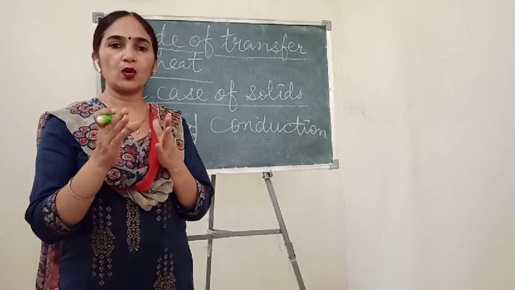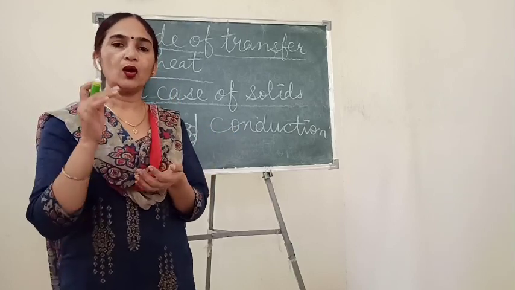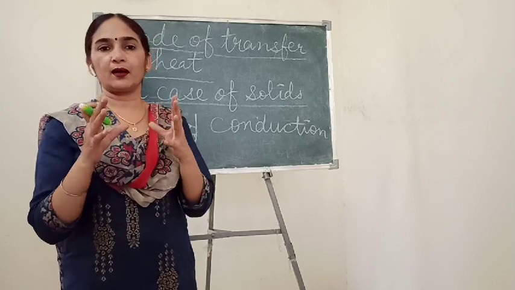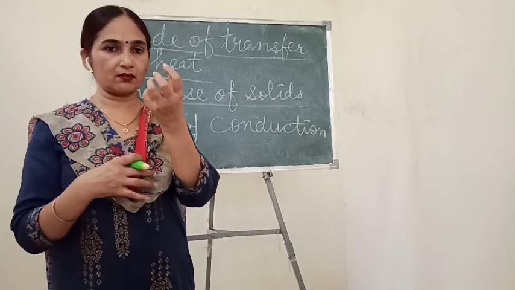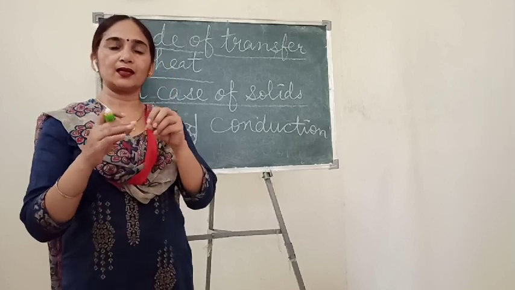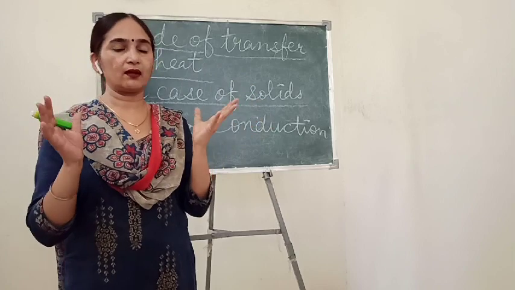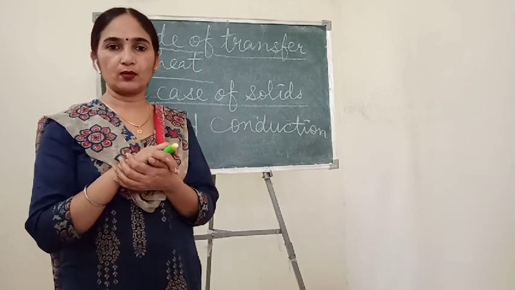And if we talk about the air conditioner, in the same way copper pipes are working as a heat attractor, means they conduct the heat, and that heat is kept away from the air conditioner with the help of the fan.